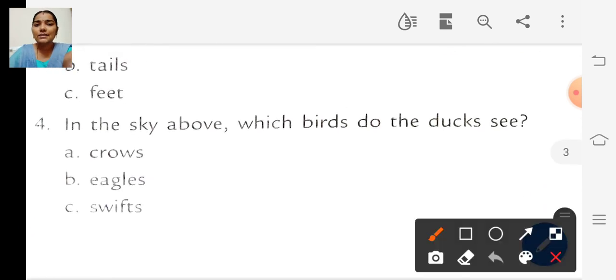And the fourth question is, in the sky above, which birds do the ducks see? Options are crows, eagles, swifts. So which birds do the ducks see? The ducks see swifts, right? The correct answer is swifts. In the sky above, the ducks see swifts.